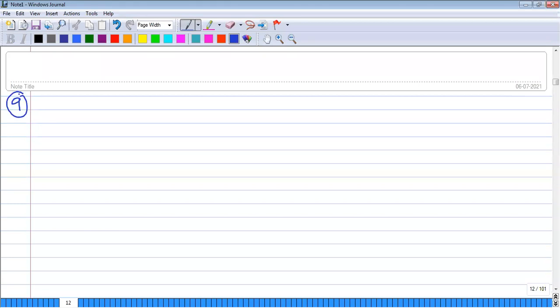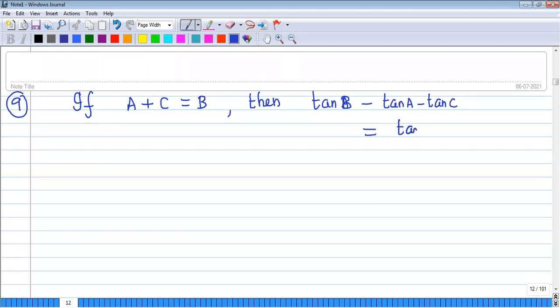So now ninth. Suppose if A plus C is equal to B, if the sum of two angles is equal to another angle, A plus C is equal to B, then if you apply tan on both sides, you get tan B minus tan A minus tan C equals tan A into tan B into tan C. One more very important formula I am going to discuss now. These questions are very important from the examination and entrance point of view.